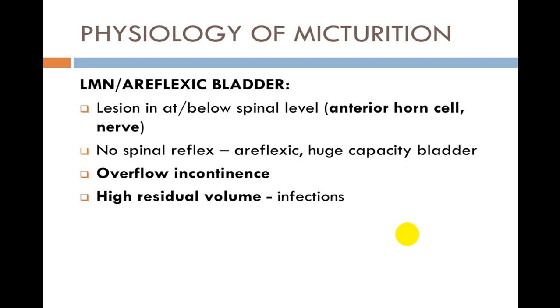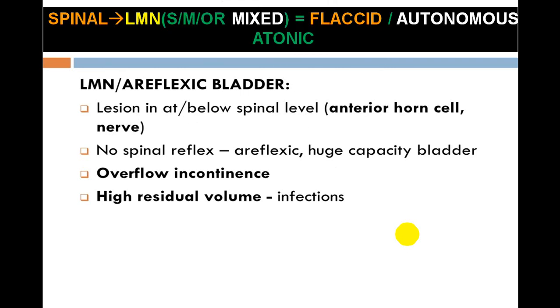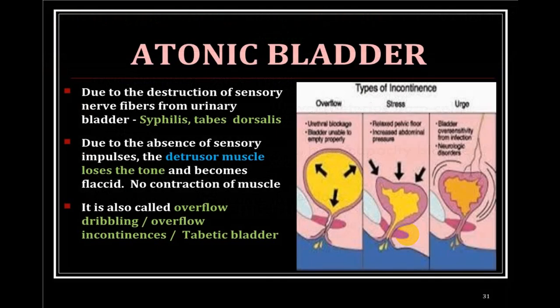And when there is a retention, there is always an overflow incontinence, even when it empties out partially. Hence, there is a very high residual volume. Because there is a high residual volume, there is a very high chance of infection. Now, because there is a retention of urine, it will give rise to intravesical pressure elevation and vesicoureteral reflux, which will increase the chances of renal involvement, that is pyelonephritis, and will give rise to what we call CKD. We also use the word atonic bladder.